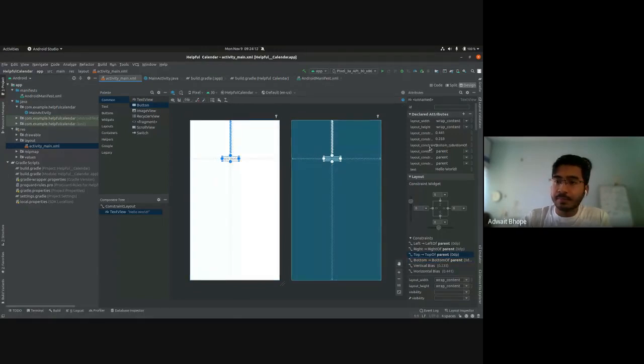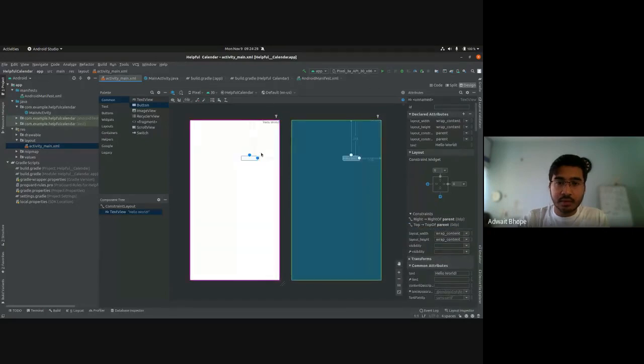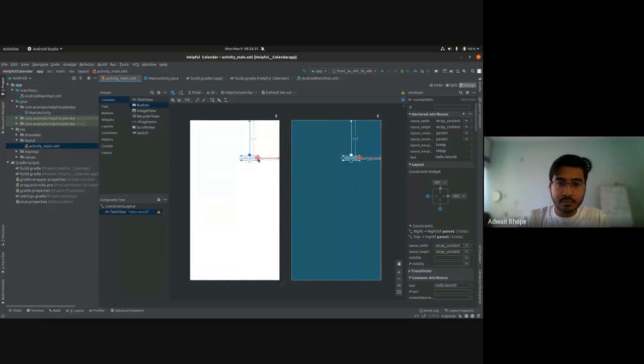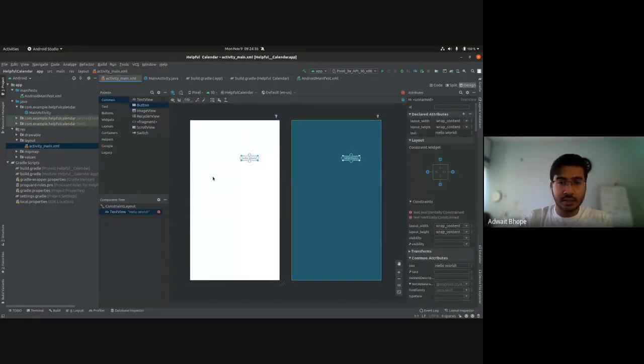So let's go ahead and delete all these constraints and start from scratch, so you'll know what it means. There are these small blue circles, right? So hold Control on your keyboard and then click on these circles. That will delete those constraints. Now that we have deleted these constraints, it is a free text box and you can place it wherever you want. But at runtime, it will not stay over here because it is not constrained.